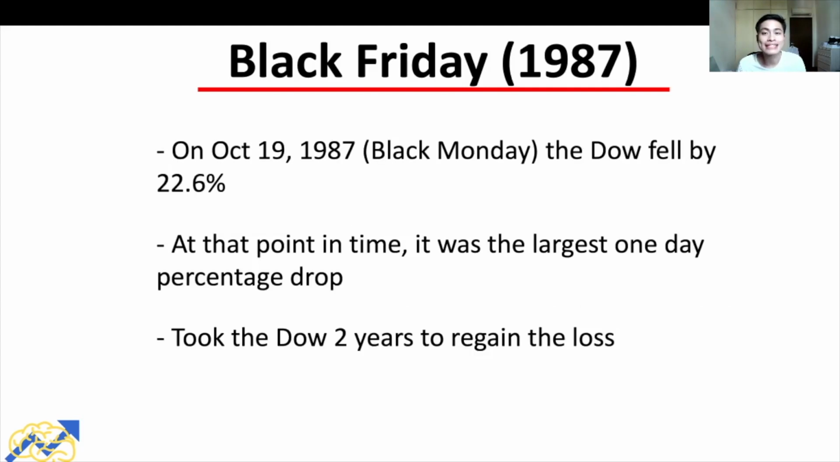However, on October 19, 1987, the Dow fell by 22.6% in just a single day. It was the largest one-day percentage drop in history. So just imagine, in one day, the Dow lost more than 1/5 of its value. And it took the Dow 2 years to claw back its losses.